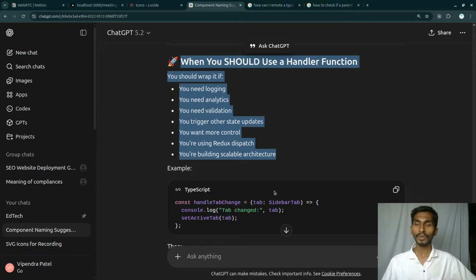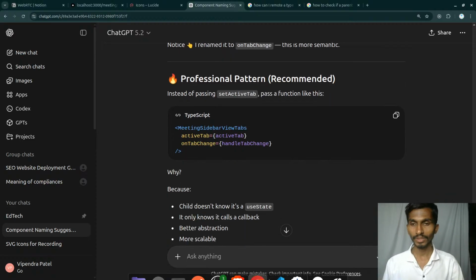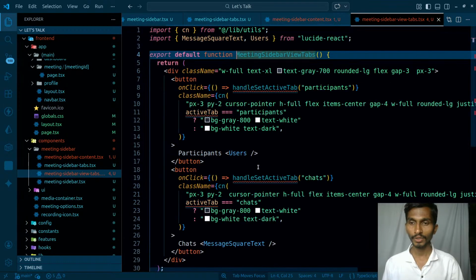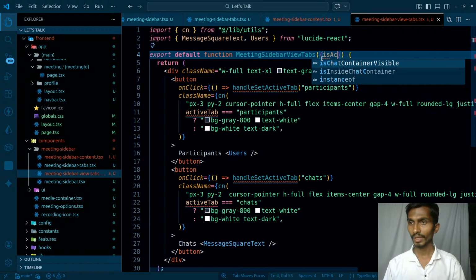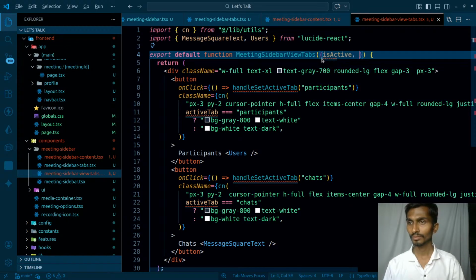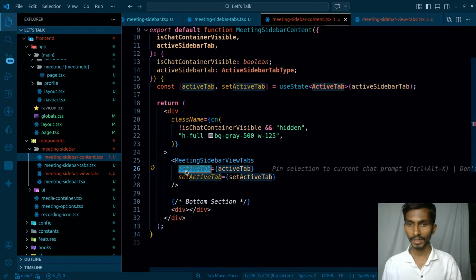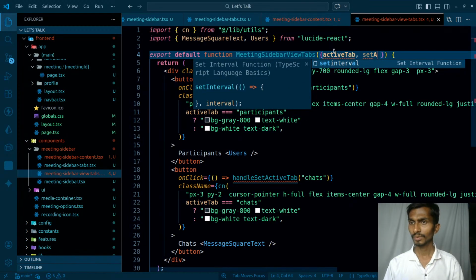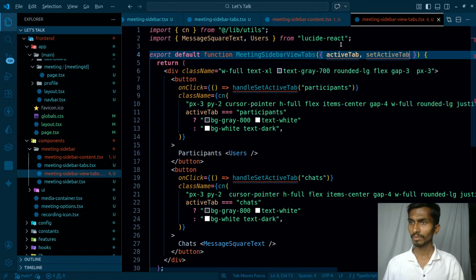Got it. So when you need to do more than one thing, create the proper functions. Otherwise, you can just simply send them directly. Great job. By the way, this is fine over here. I'm gonna be getting my is active. What is the thing that I'm actually sending from here? Active tab, and set active tab.